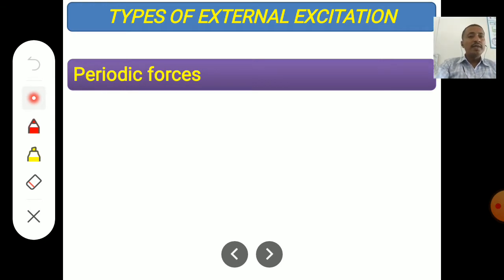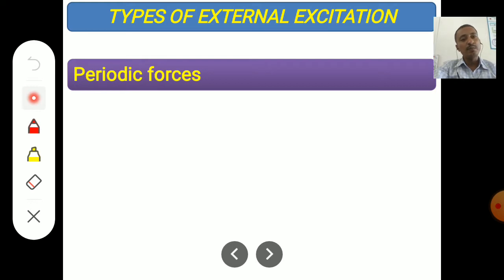There are different types of external excitation forces. First one is periodic force. Periodic means the force which is applied continuously after a certain interval of time.